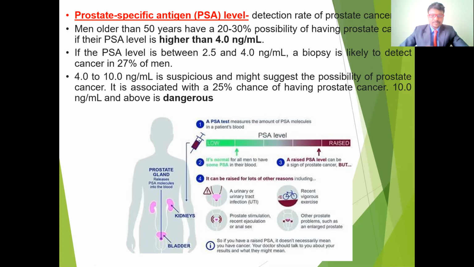Sometimes other activities may interfere with the prostate specific antigen levels. If anybody does any vigorous exercise, or already has a urinary tract infection, or has had sexual participation within the last 48 hours, including anal sex, and also in case of enlargement of the prostate, the PSA levels may be increased. So that is the reason.